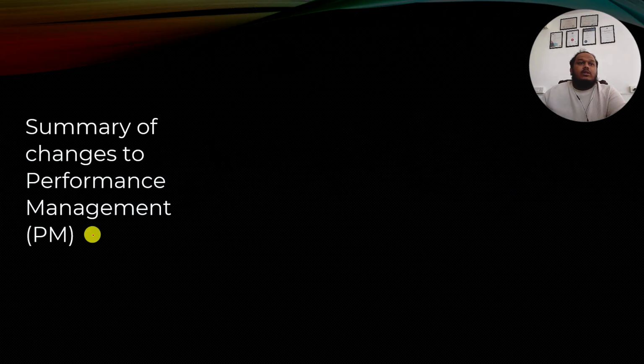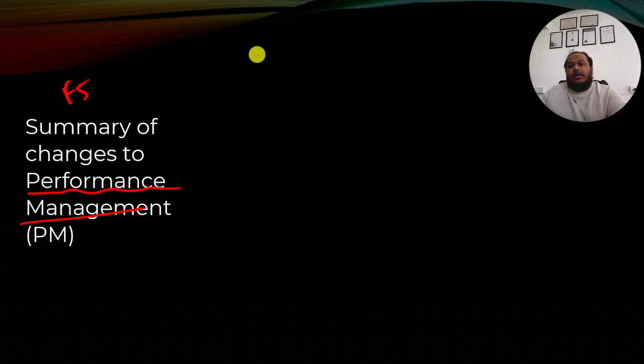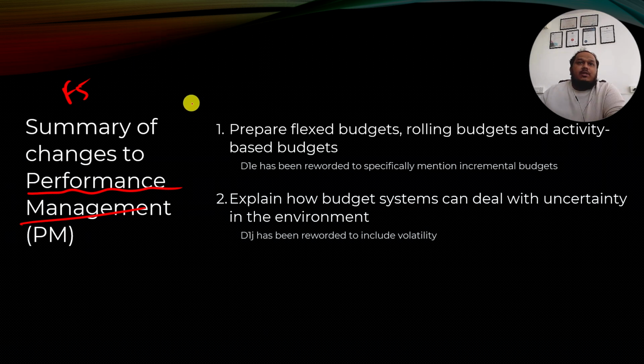First, let's start with the Performance Management paper, that is your F5 paper, right? In Performance Management, there are two changes covered in the ACCA syllabus changes document, but they are not specifically any new topics that are introduced. If you see the first one, prepare flexed budgets, rolling budgets and activity-based budgets. This topic already exists in the syllabus.